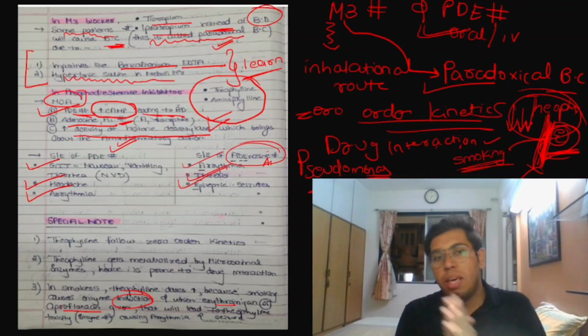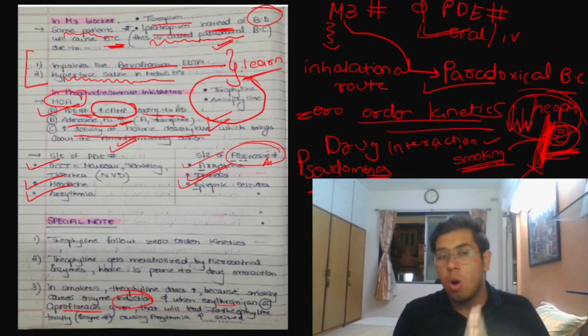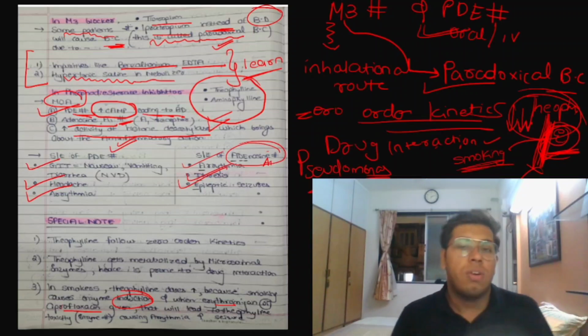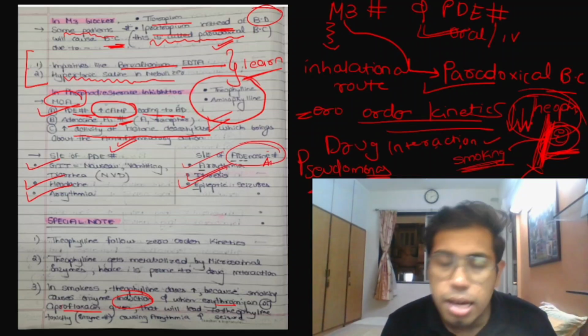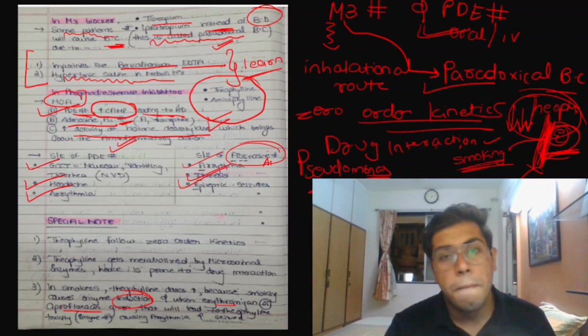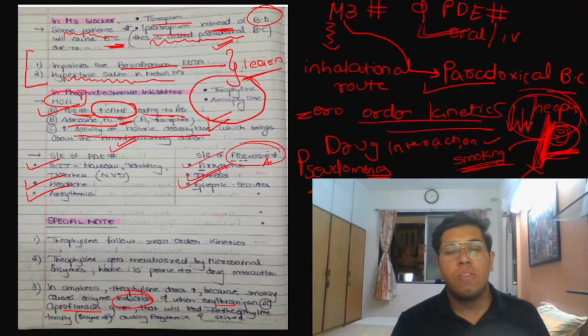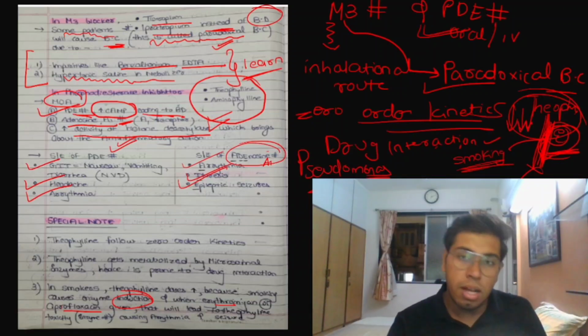In M3 blockers, what is the side effect? Paradoxical bronchoconstriction. Why? Because of the hypertonic saline in the nebulizer and impurities like EDTA and benzalkonium. Okay? Apart from that, basically, if I have to talk to you about the phosphodiesterase inhibitor, they will